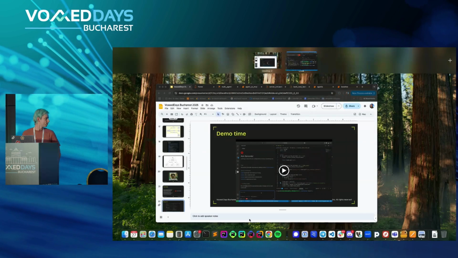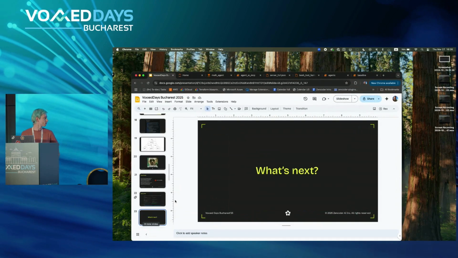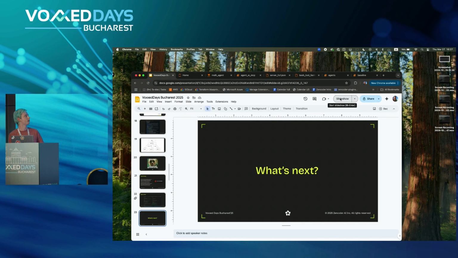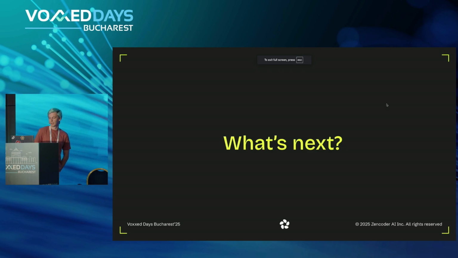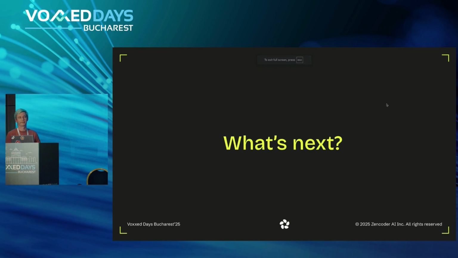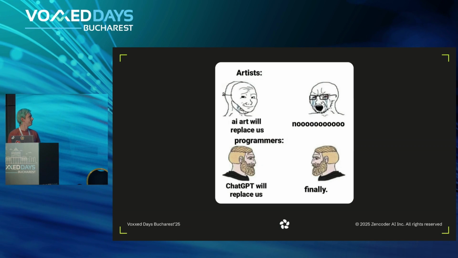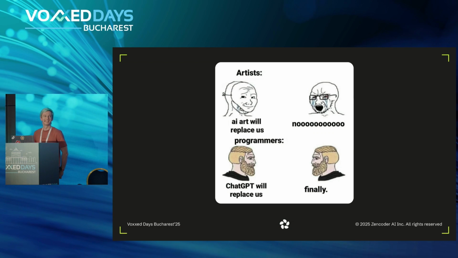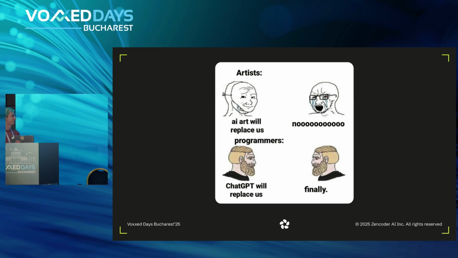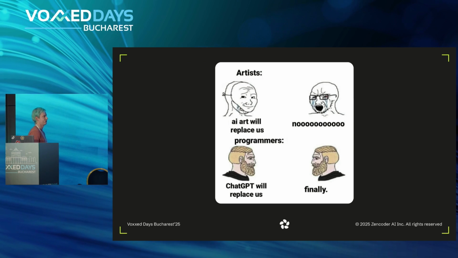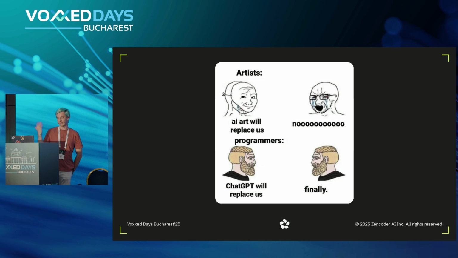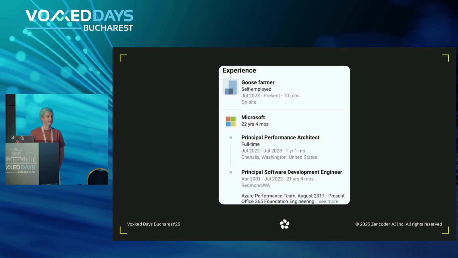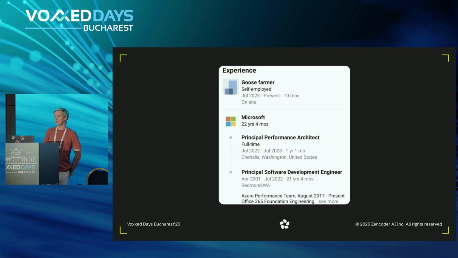Now, with that, let's actually get back to the presentation and talk about what's next for us, the developers, with all those tools coming to the market, and with all the headlines that developers will soon be replaced. And you can think about it, and yeah, it's time for some memes, of course. You can, of course, think about it in two ways, right? You can think about it as some way to get free from all the requirements and product managers, whatnot, and maybe chase your life dream of becoming a goose farmer.